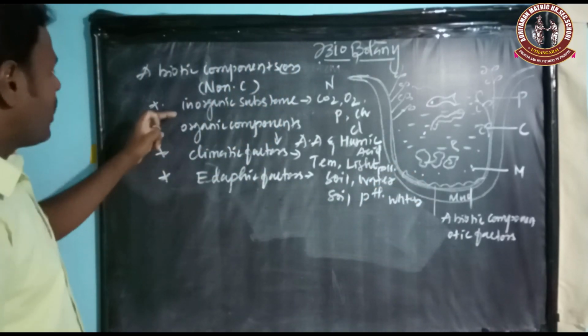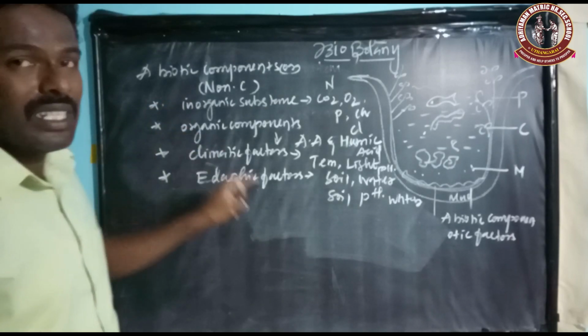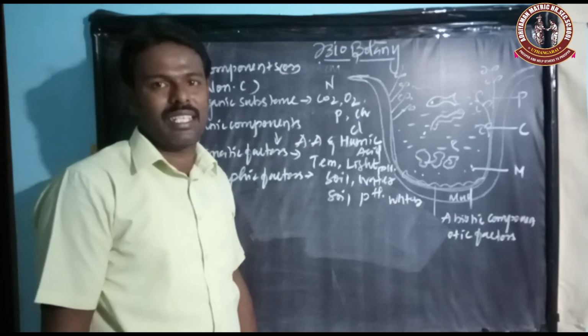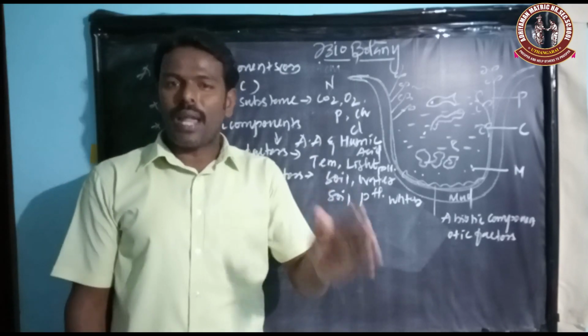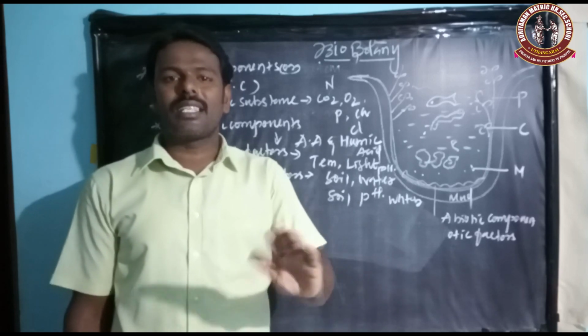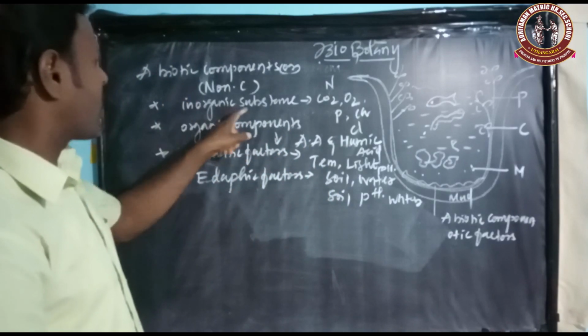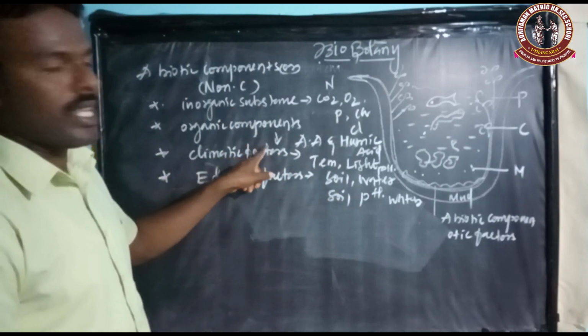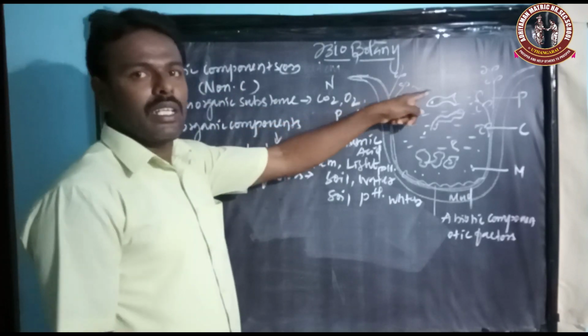Among the inorganic and organic substances, some originate from the death rate. So what is meant by the death rate? Death rate is nothing but dead plants, animals and excreta. That's why the death rates. So that will form the organic and inorganic substances. So those are the abiotic components of the pond ecosystem.